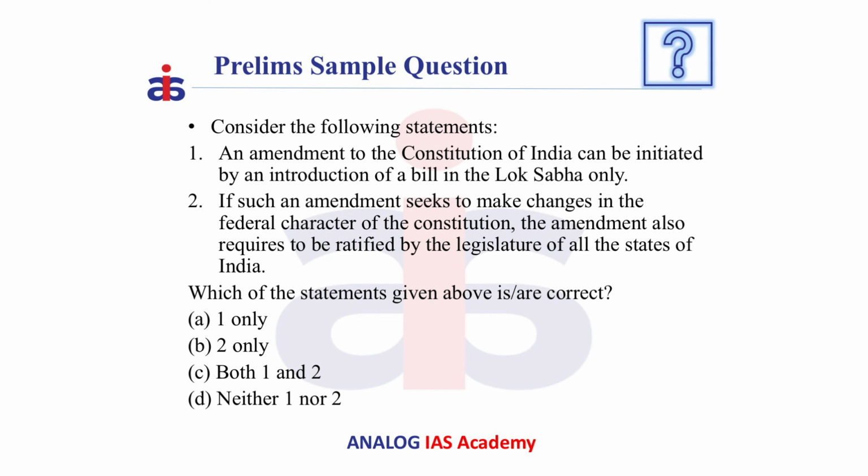Statement number 2. If such an amendment seeks to make changes in the federal character of the Constitution, the amendment requires to be ratified by legislature of all the states of India. This is also false because it is mentioned here that the ratification should be done by all the states of India, which is false. It should be ratified by only half of the states of India. So the answer is D, neither one nor two.